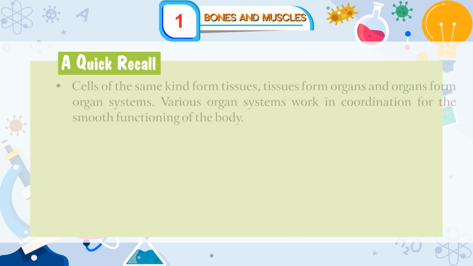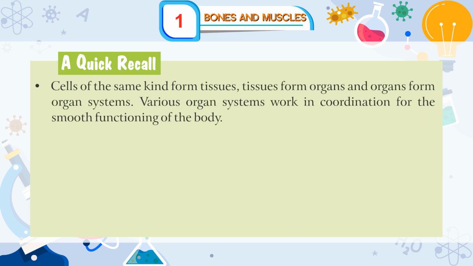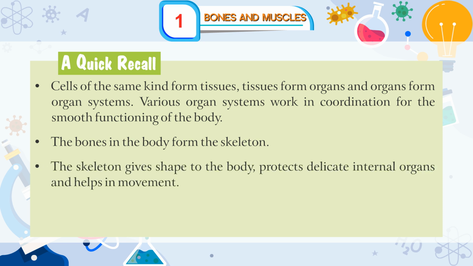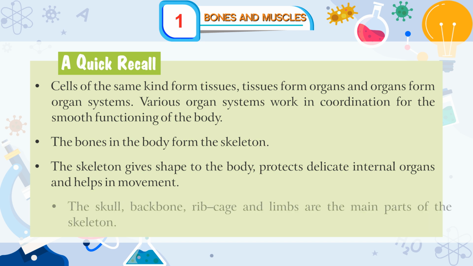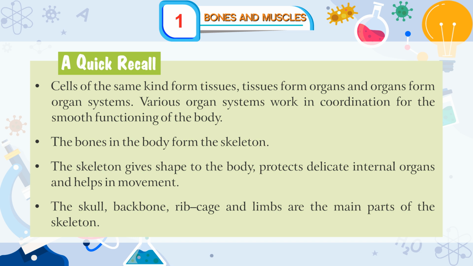A quick recall. Cells of the same kind form tissues, tissues form organs, and organs form organ systems. Various organ systems work in coordination for the smooth functioning of the body. The bones in the body form the skeleton. The skeleton gives shape to the body, protects delicate internal organs, and helps in movement. The skull, backbone, rib cage, and limbs are the main parts of the skeleton.